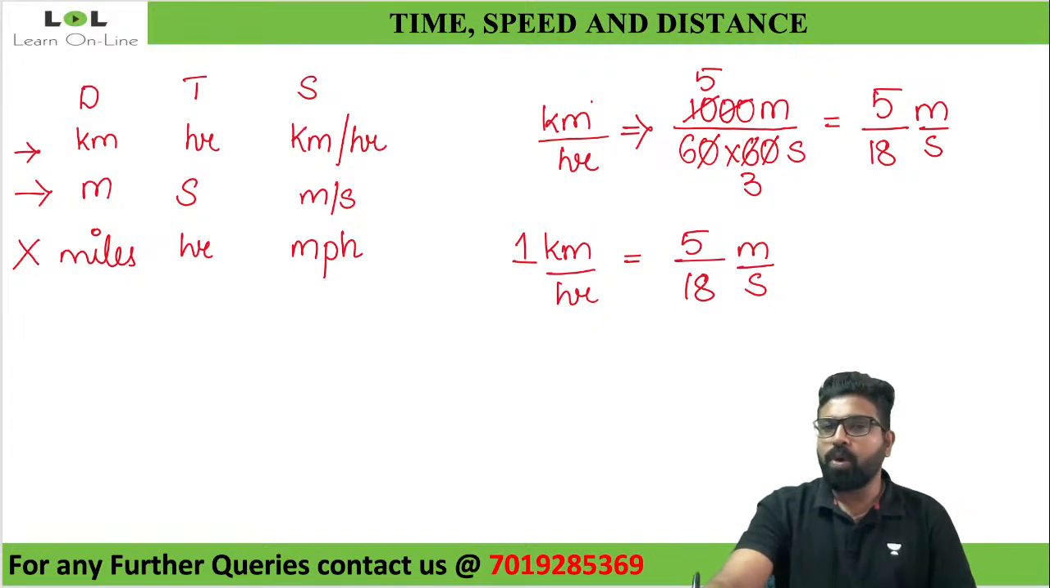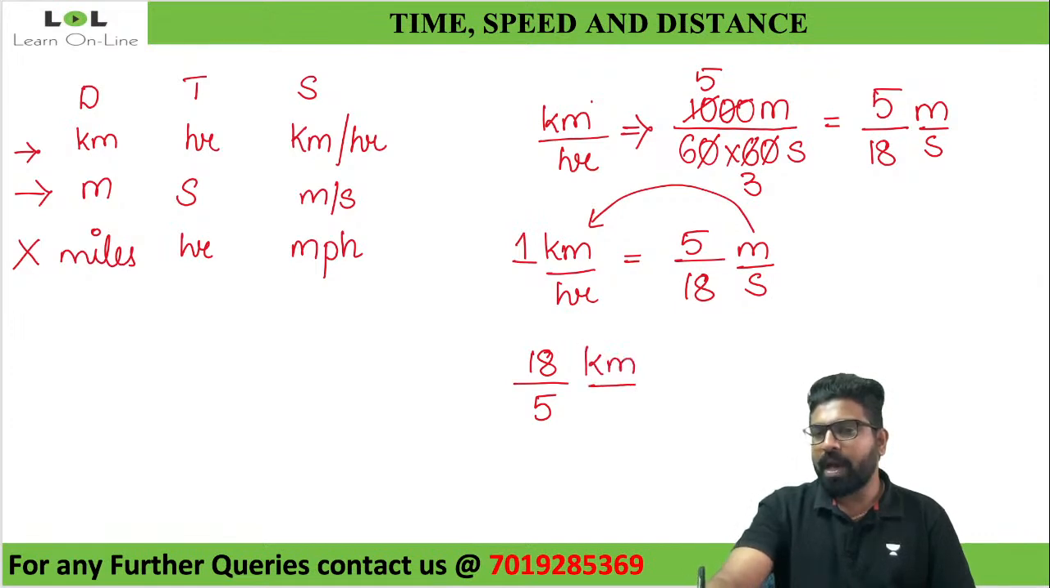What if I have to convert meter per second back into kilometer per hour? What will I do? I'll just send this to the other side. Look at this. If I send this 18 to the other side, it will go to the numerator, and the 5 will come to the denominator. So 18 by 5 kilometer per hour will be equal to 1 meter per second.